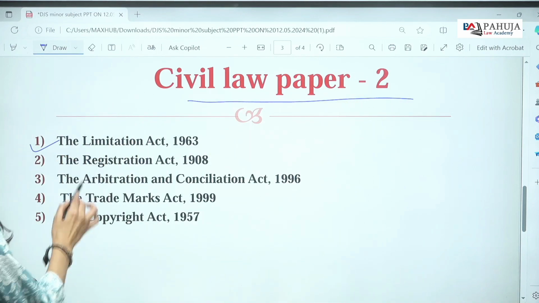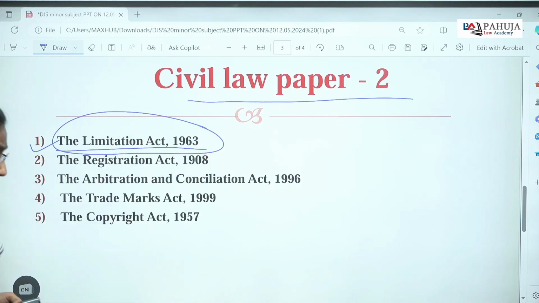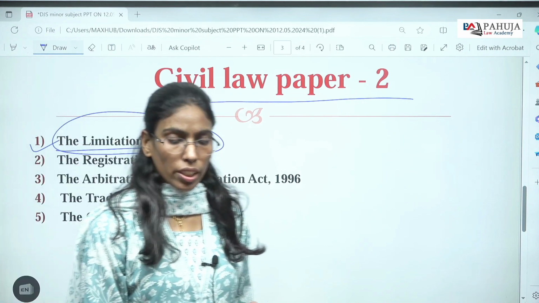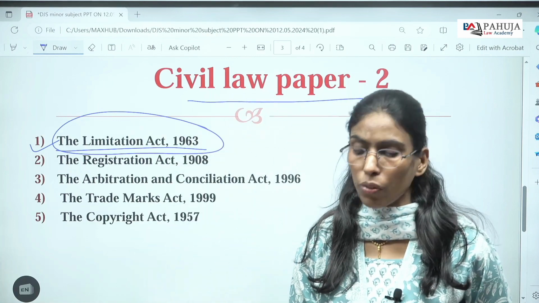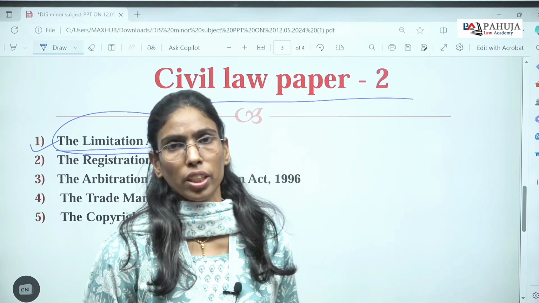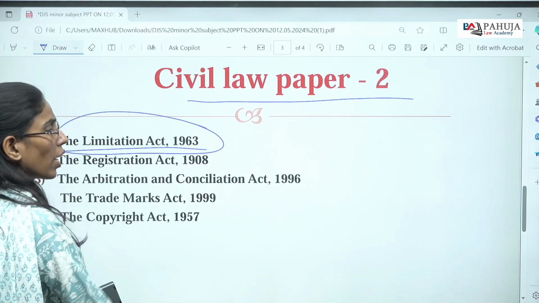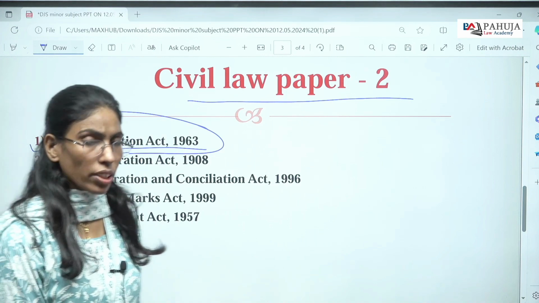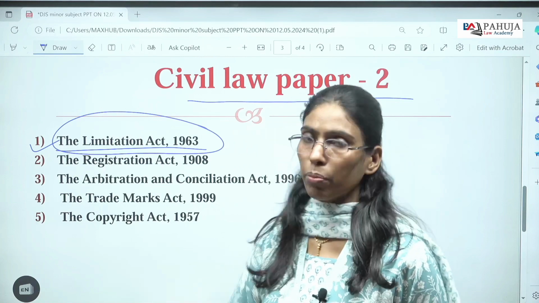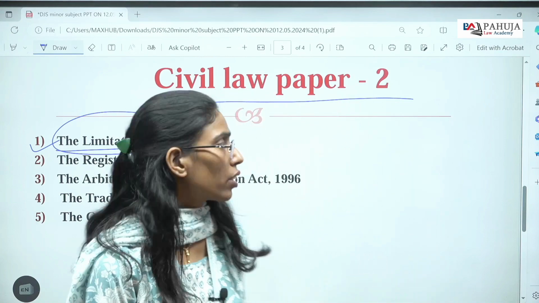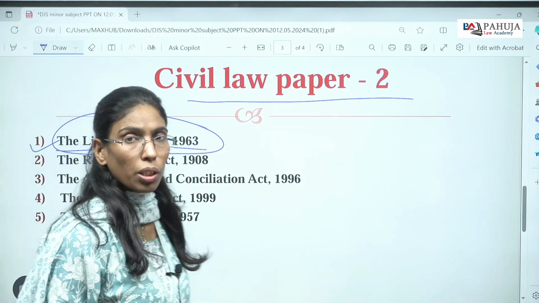One law is the Limitation Act. The Limitation Act 1963 is a very important law which deals with the limitation period to bring any suit in a court of law or to initiate a proceeding in a criminal court. Generally, as per section 3, when the limitation period has expired, you are not entitled to claim any kind of rights under this law. But there are some exceptions which give you some more time.